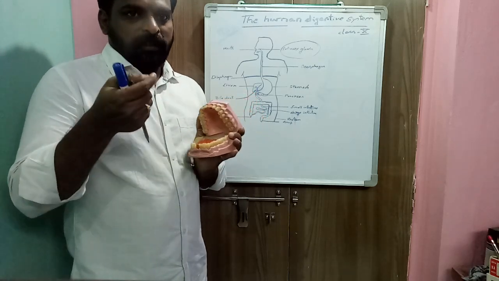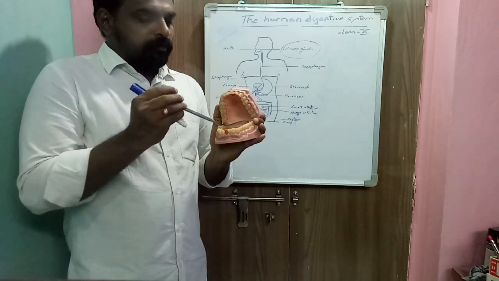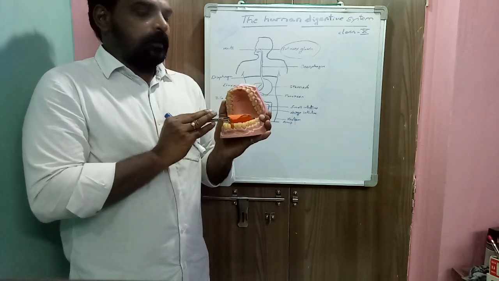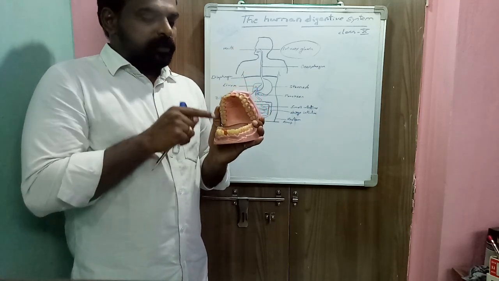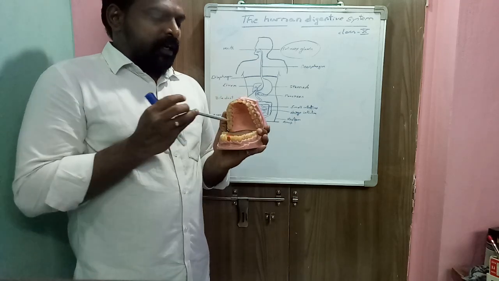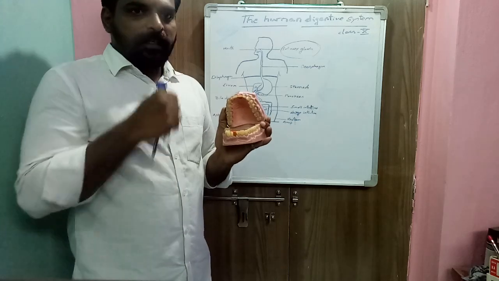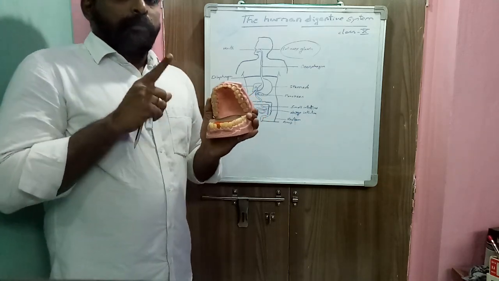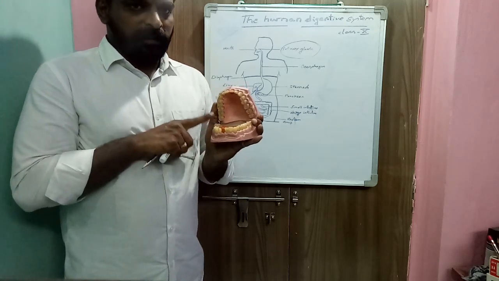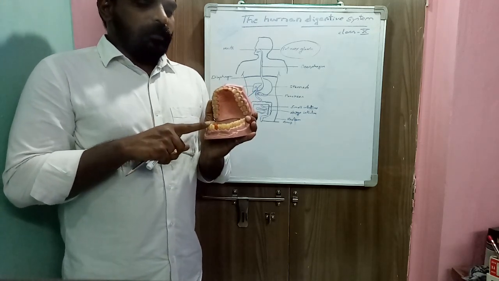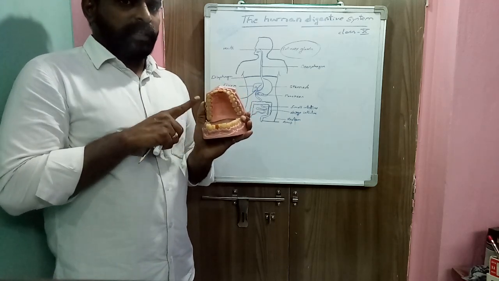So we are using stainless steel spoons. They are not bending, they are not movable. So here our tongue acts as a movable spoon during the drinking. So this is the function of the tongue. And next, teeth. Here teeth help in physical digestion. Physical digestion means teeth break the food materials into small pieces. 32 teeth are present in our mouth cavity. That is the function of the teeth.